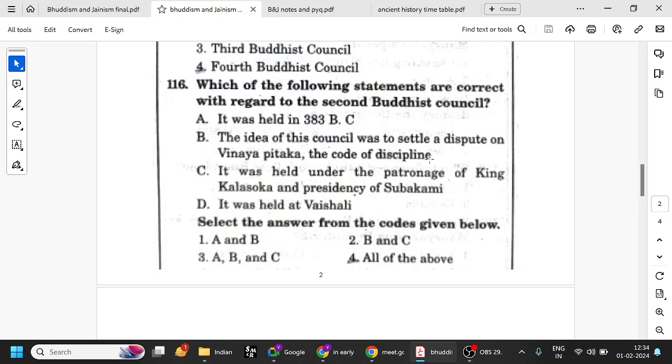We have seen the first one, Sutta Pitaka, next Vinaya Pitaka, third one Abhidhamma Pitaka. It was held under the patronage of King Kalashoka. First one is Ajatasattu, second one is Kalashoka, third one is Ashoka, and fourth one is Kanishka. And Vaishali is also correct. First one is held at Rajagriha, second one at Vaishali, third one Patliputra, and fourth one Kundalavana, Kashmir. So all of the above are correct.